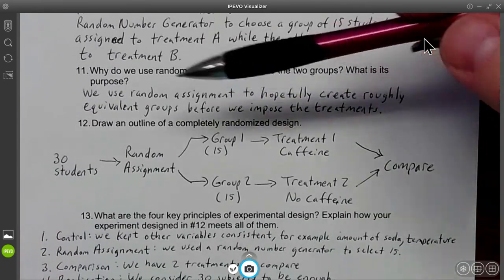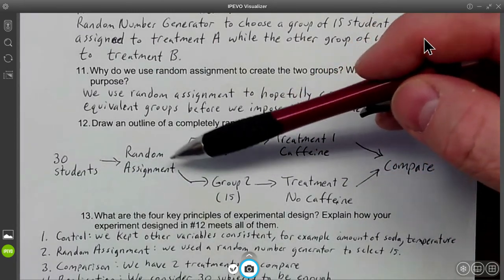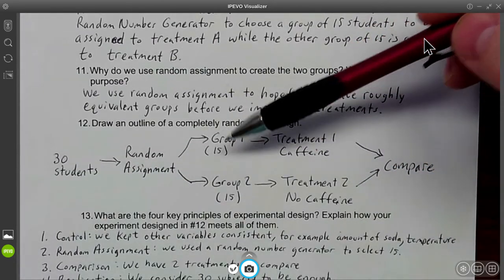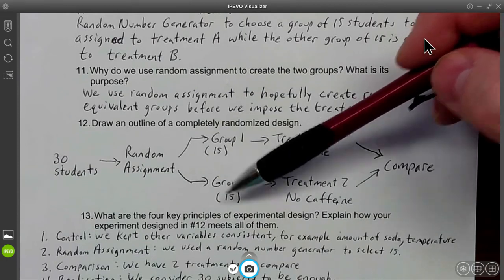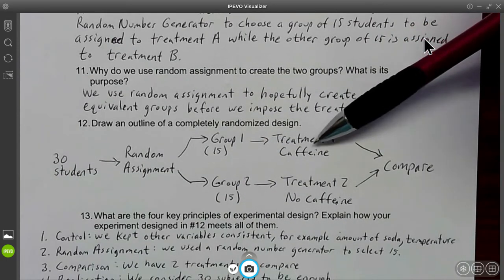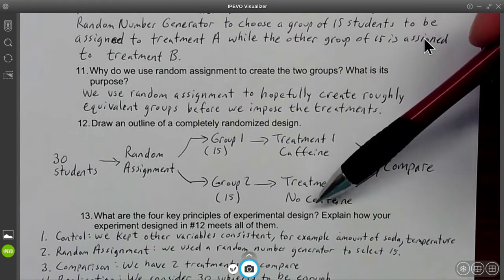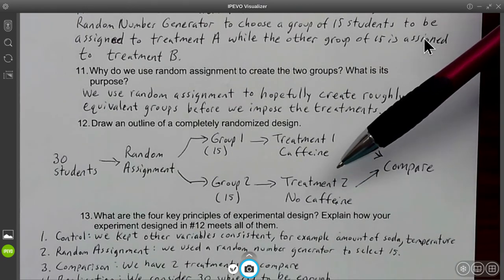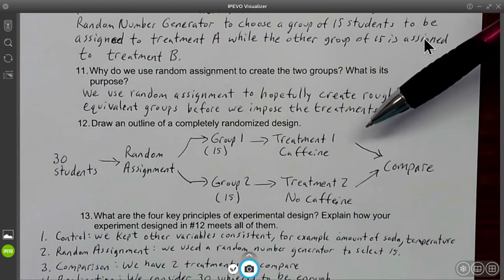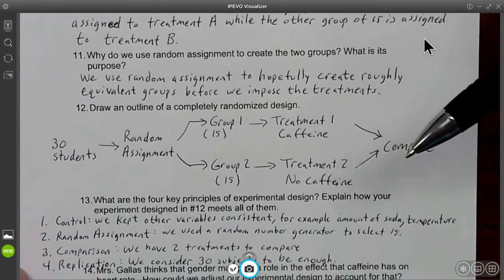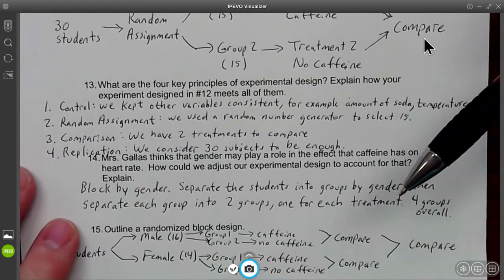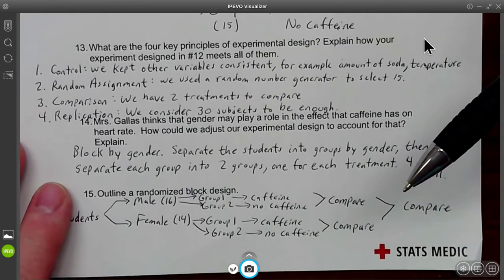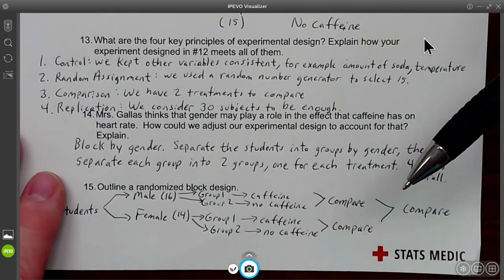So here's my outline for you. Start with 30 students. You randomly assign them to 1 of 2 groups. So you got your group 1, and that's 15, your group 2 of 15. Then you got your treatment 1, which is give them the caffeine. Treatment 2, don't give them the caffeine. Give them the non-caffeinated. And then you compare your results at the end. That's a drawn outline. Okay, so 13 is going to talk about some vocabulary words for us.